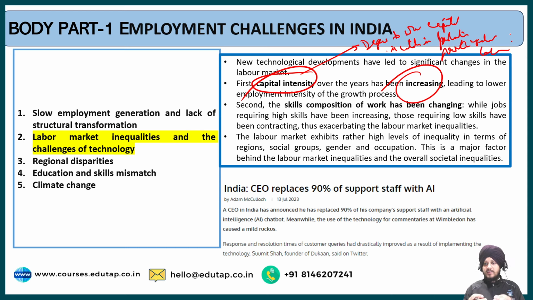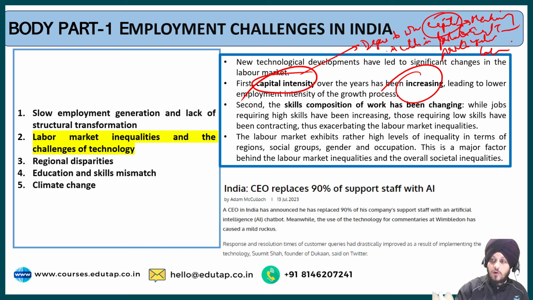So it means to what extent capital has been able to replace labor. What does capital mean here? Capital means machinery, equipment, technology, etc. These are the different forms of capital. So the capital intensity over the years has been increasing, leading to lower employment intensity of the growth process.